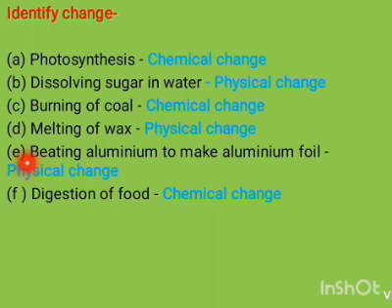Now the fifth one is beating aluminium to make aluminium foil. It is also a physical change because only the physical state of the aluminium is changed. That's why it is a physical change. But the digestion of food is an example of chemical change. So this is your solution of home assignment second. You can take a screenshot of these slides.